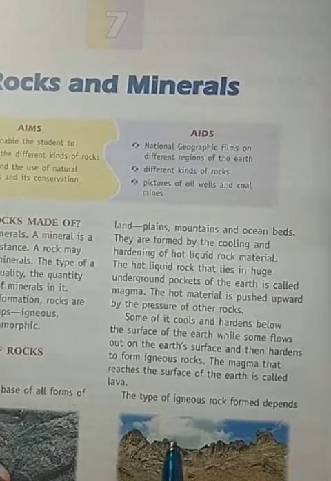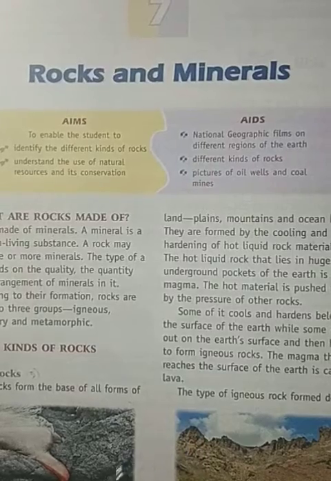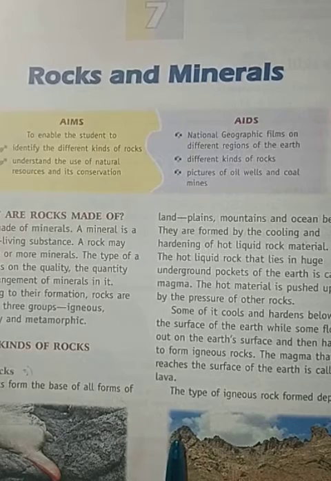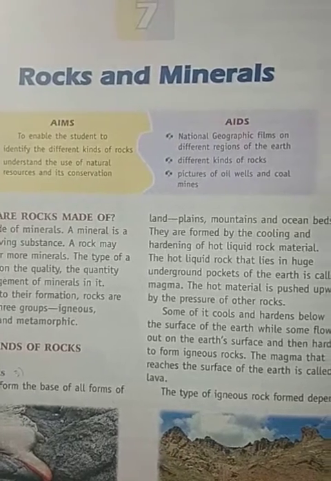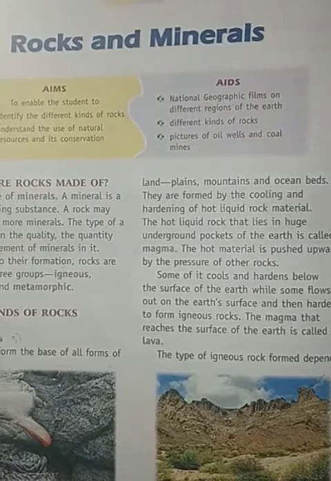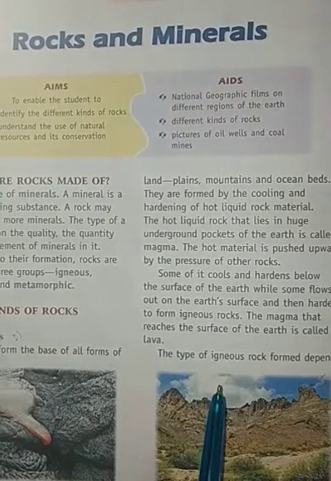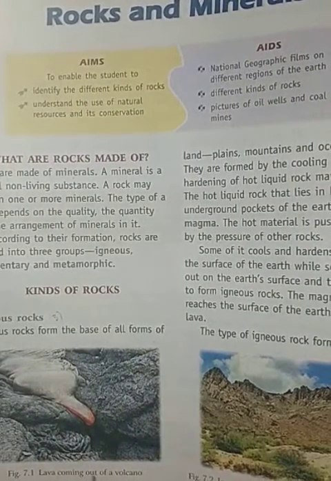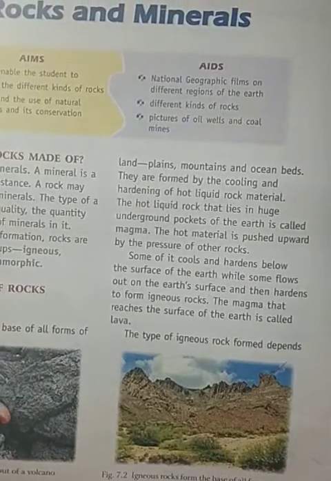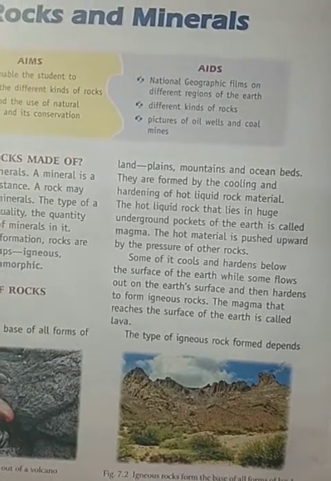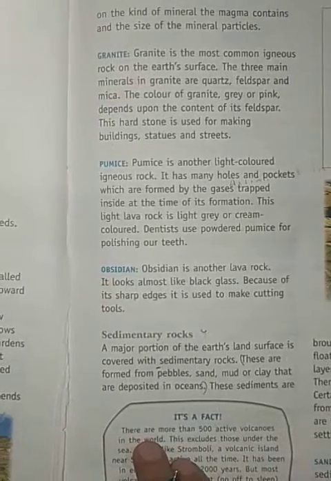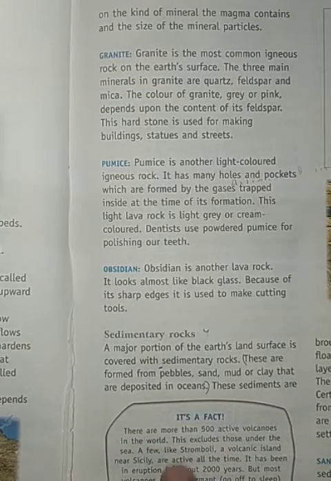So basically igneous rocks are formed by the hot rock material which is present inside the earth, and during volcanic eruptions when this hot rock material comes out, it is converted into igneous rocks. And you can see in the picture, this is lava coming off a volcano, and igneous rocks form the base of all forms of land that I have told you, like plains, mountain, and ocean beds. So the main topic that we are going to discuss today is the types of igneous rocks.